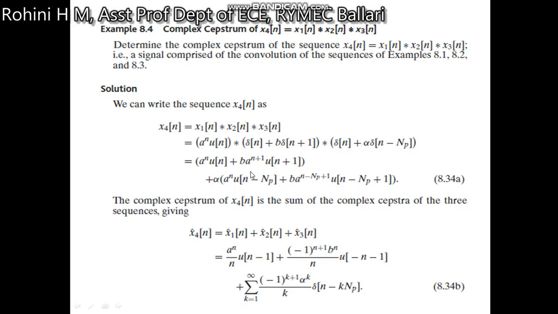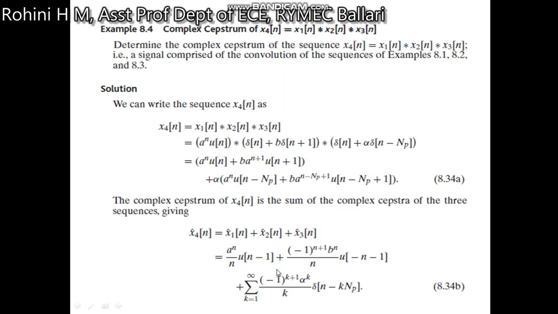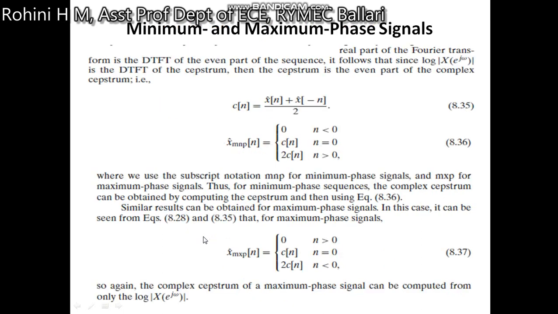Therefore, here in this slide x̂[n] is, whatever the complex cepstrum result we obtained in the previous 3 slides, we are going to write that. So those are the complex cepstrum of the signal. So minimum and maximum phase signals. The real part of the Fourier transform is the discrete time DTFT of the even part of the sequence.